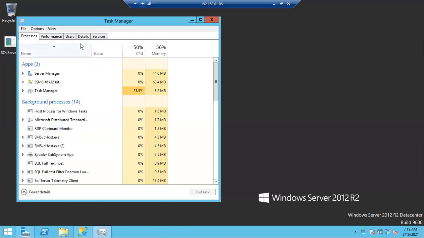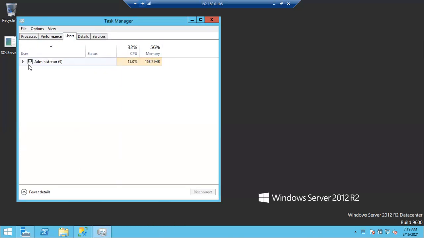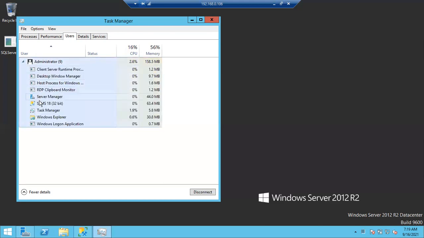You go to the users section. There you can see other users. Now administrator is connected, and you can see what all tools administrator is working with. You can expand this one. You can see administrator opened all these tools. Under the administrator connection, all these tools are opened. You can see SSMS and all, right?